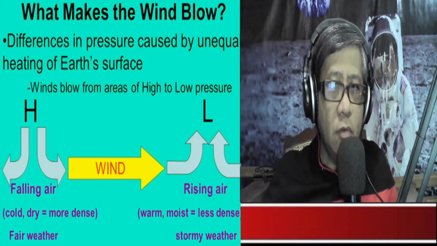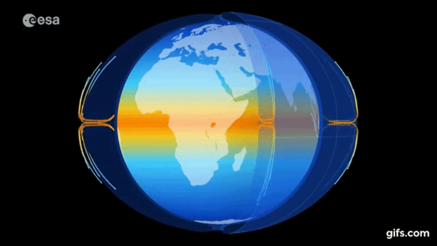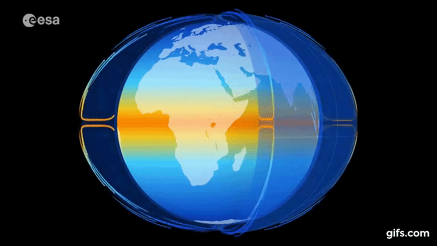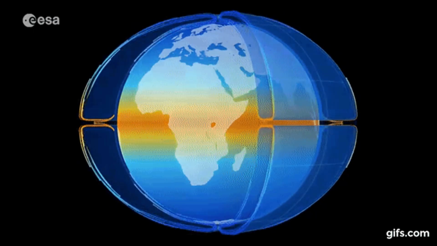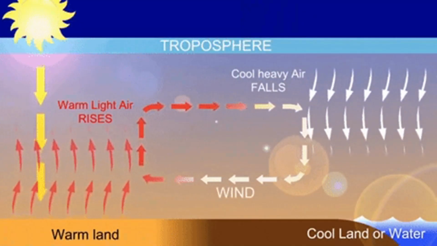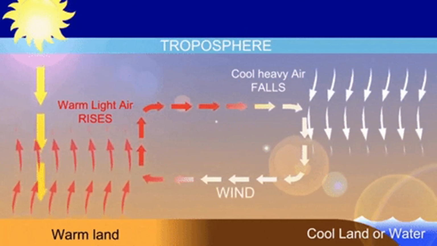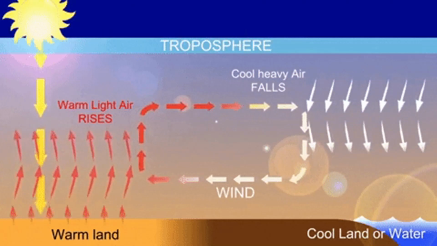Now at the poles, we have cold air. Now cold air is denser, so cold air sinks, creating an area of high pressure. And cold air brings little moisture. So this region of high pressure is always associated with clear, good, fair weather.